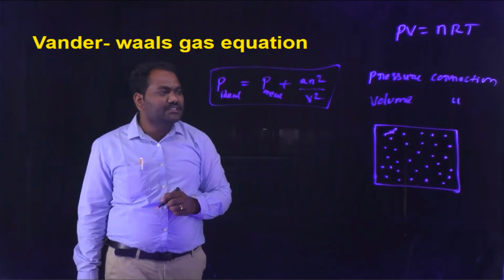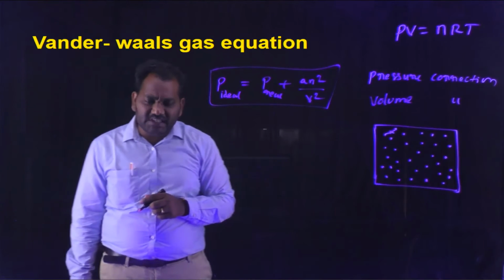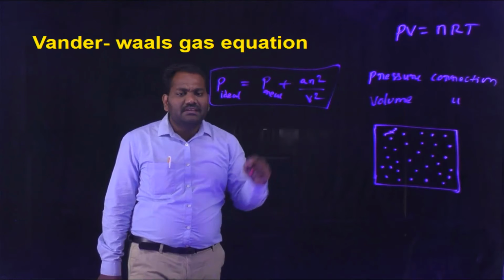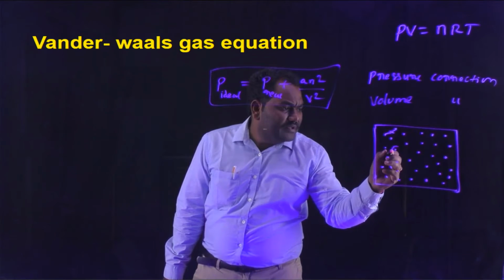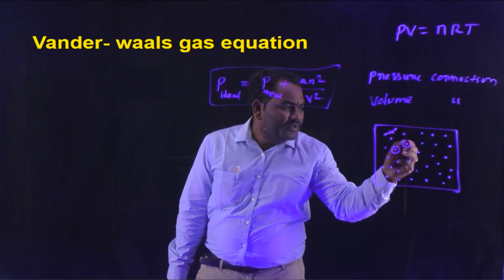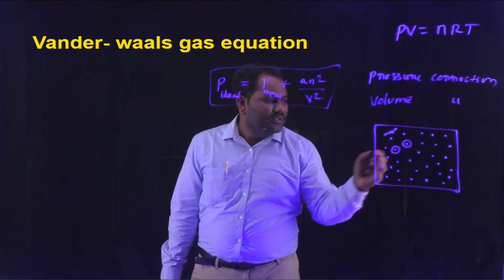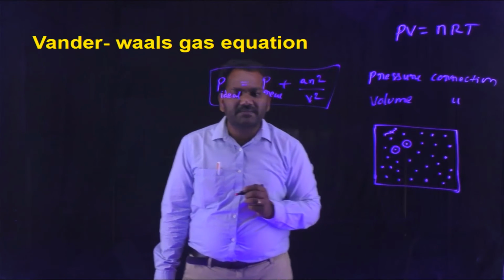And next one is volume correction. If repulsive forces are present in those molecules, automatically some immobilized area is developed around them. If another molecule comes closer only up to this much, it cannot enter this space.